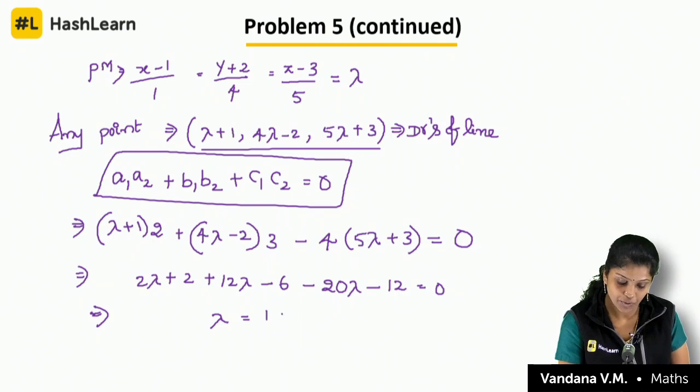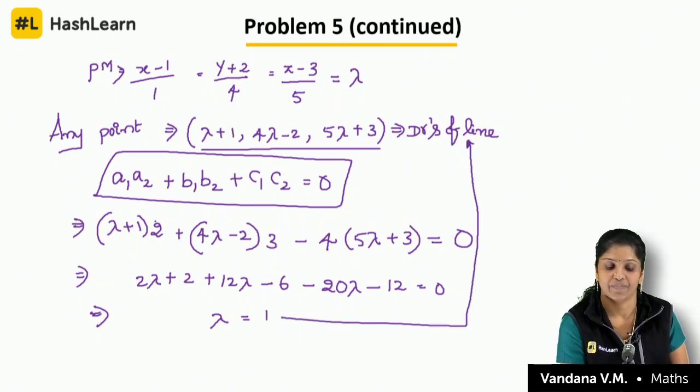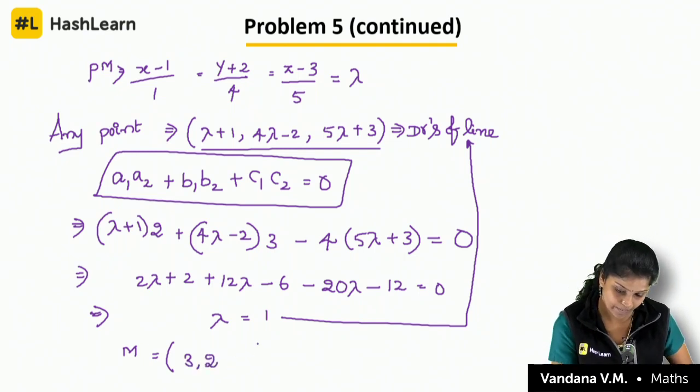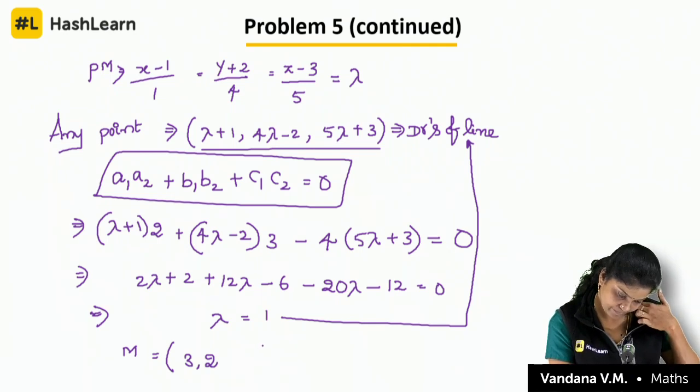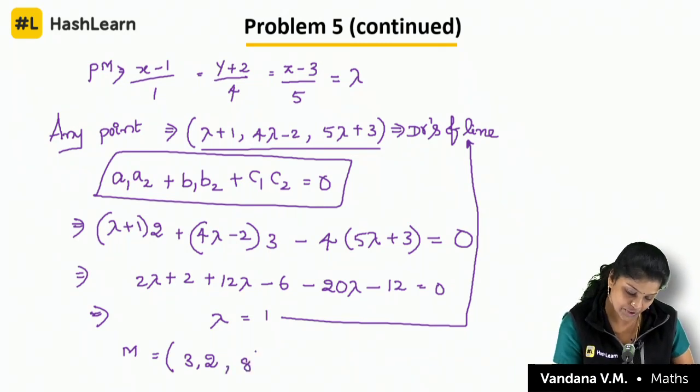Now substitute this in the point on the line. So that is the M point. I will get 1 minus 1 is 0... I mean 3, 4 minus 2 is 2, 5 plus 3 is 8. So M is (3, 2, 8).